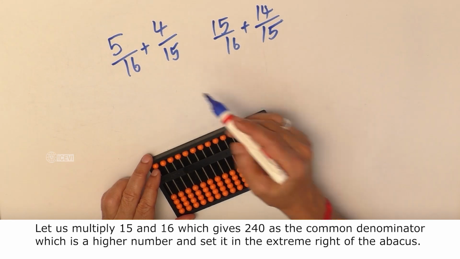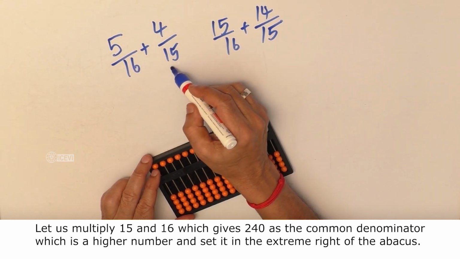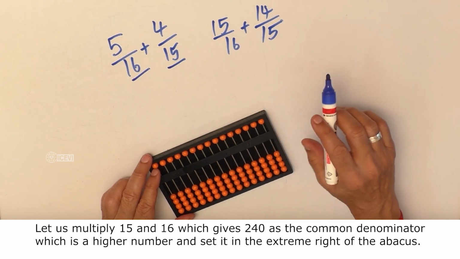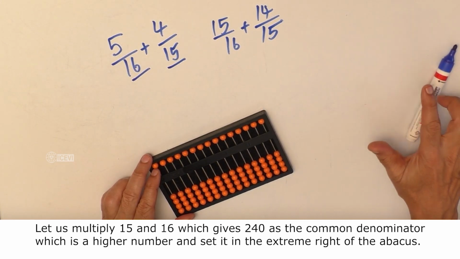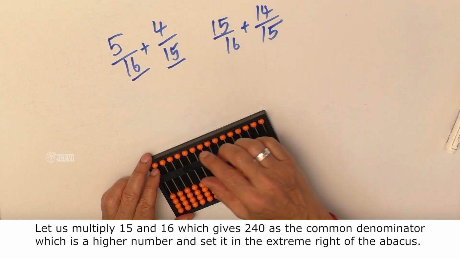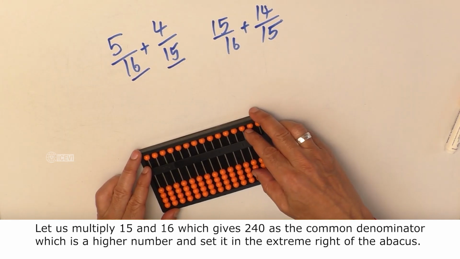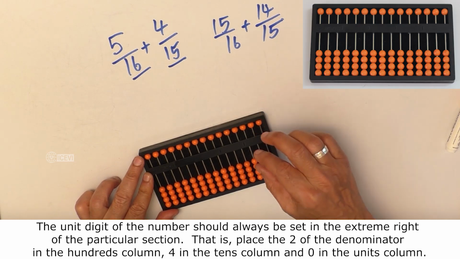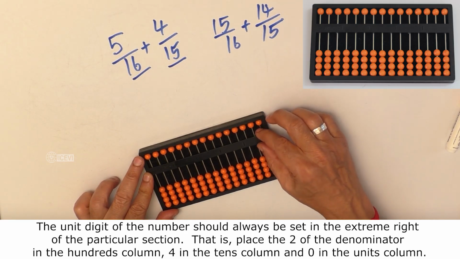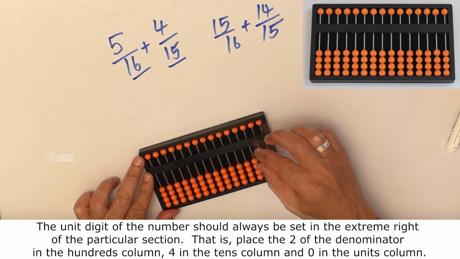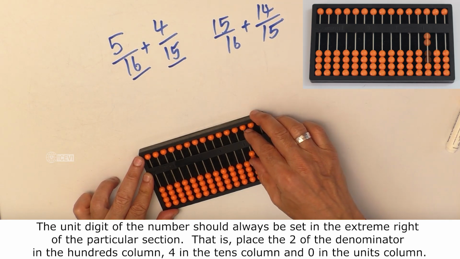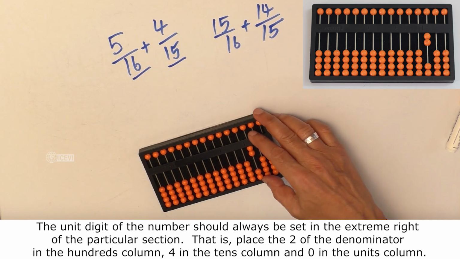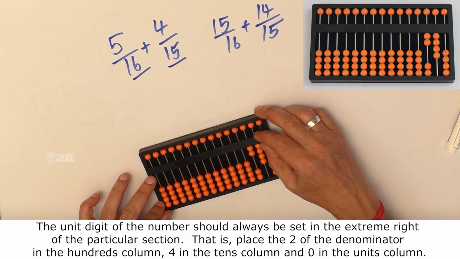Let us multiply 15 and 16, which gives 240 as the common denominator, which is a higher number, and set it to the extreme right of the abacus. The unit digit of the number should always be set in the extreme right of the particular section. That is, place 2 of the denominator in the hundreds column, 4 in the tens column, and 0 in the units column.